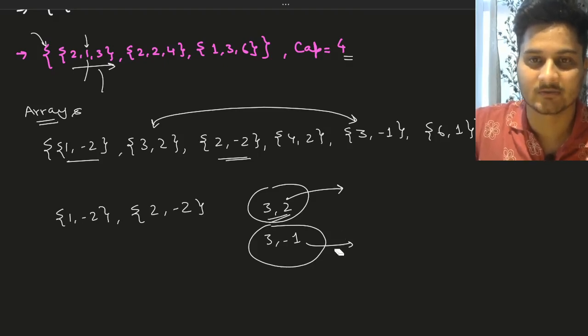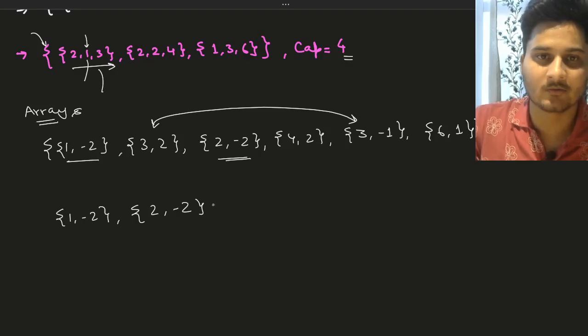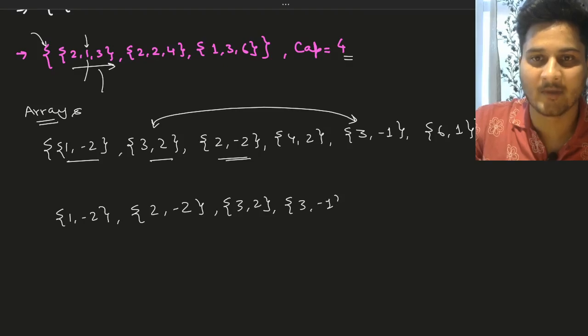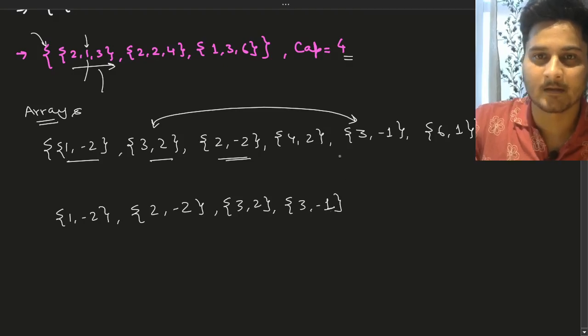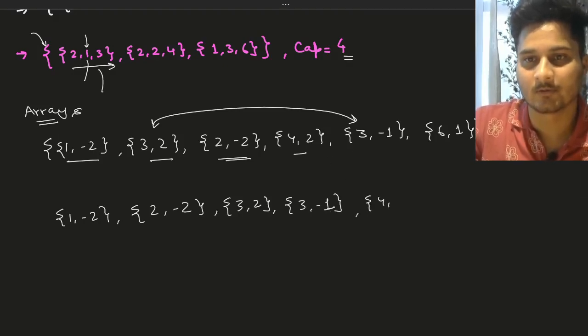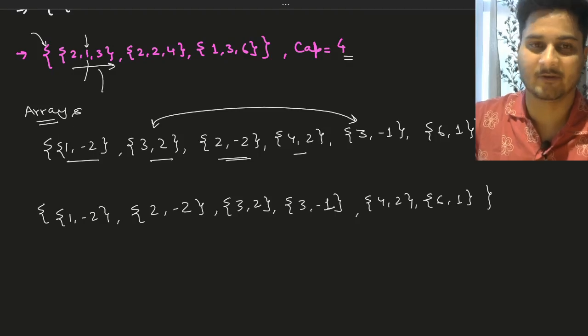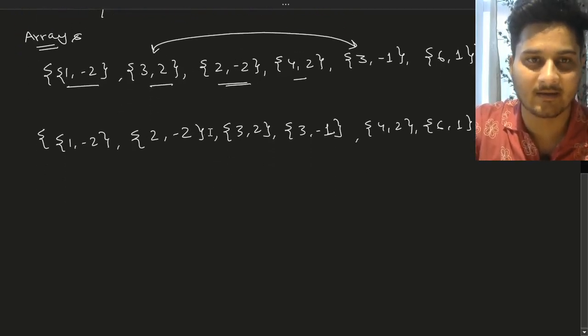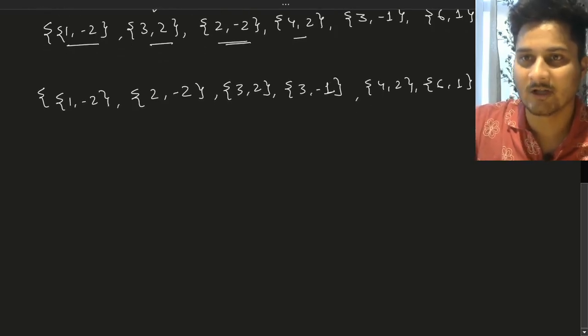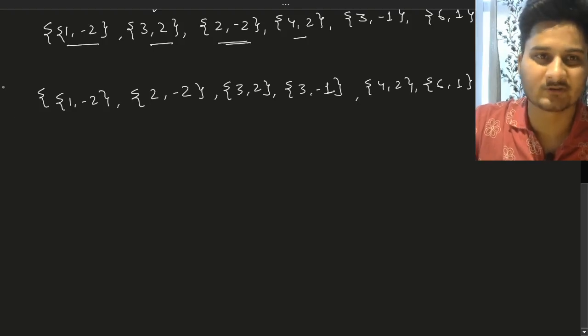So 3 comma 2 will come first, and then we will have 3 comma minus 1. Now we'll have 4 comma 2, and then we'll have 6 comma 1. So this is how our array will look like after we have converted and sorted it.